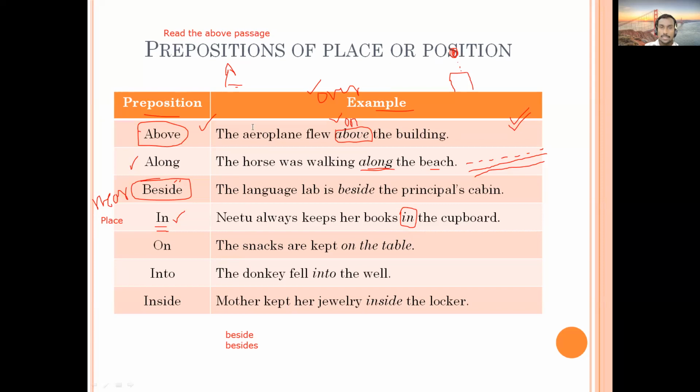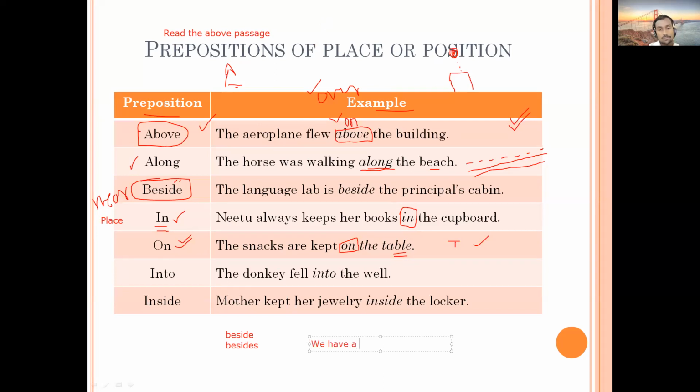Okay, then let's go to the next one, that is on. So on is also the same. On can refer to place and time. So snacks are kept on the table. So the preposition on can suggest it is referring to place. But it can also refer to time. I can give you one more example which we can refer to time.